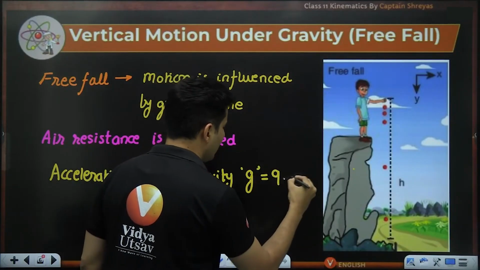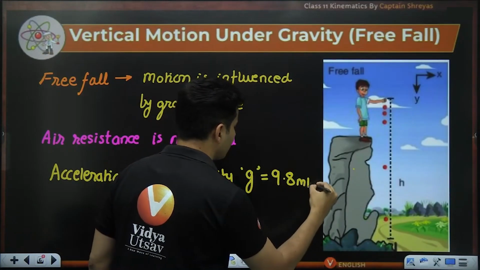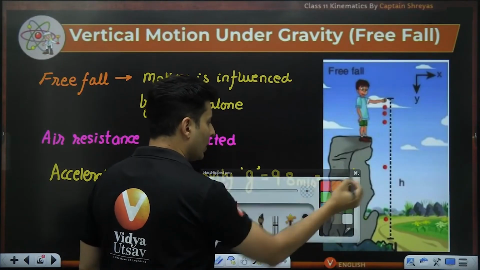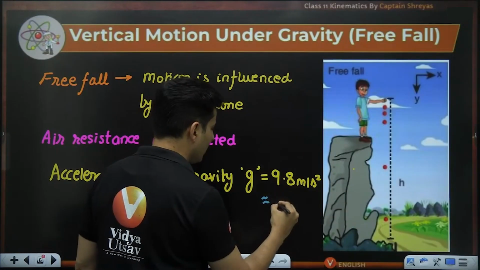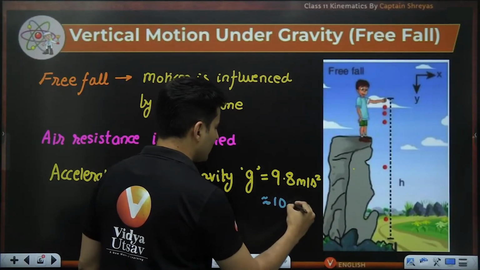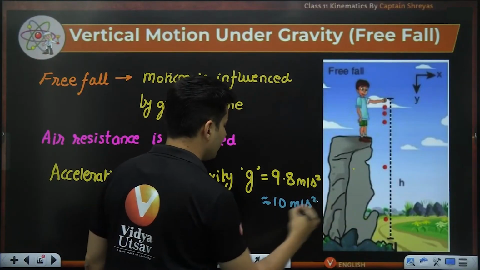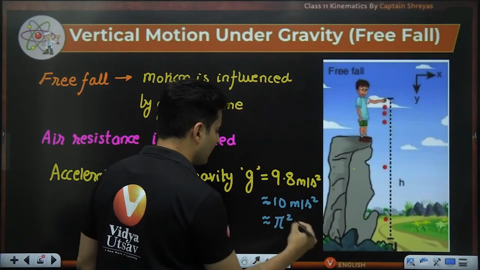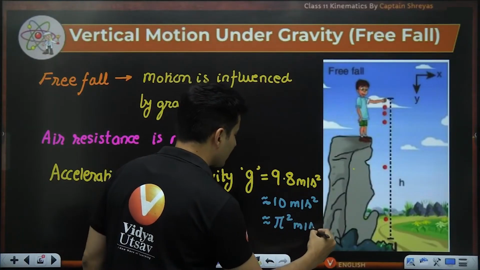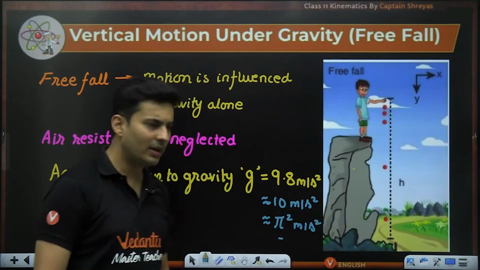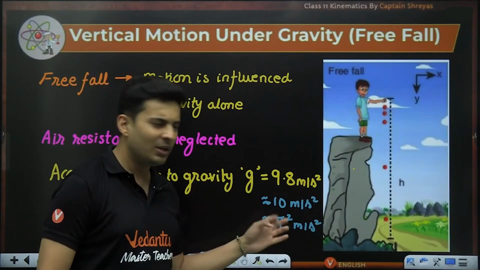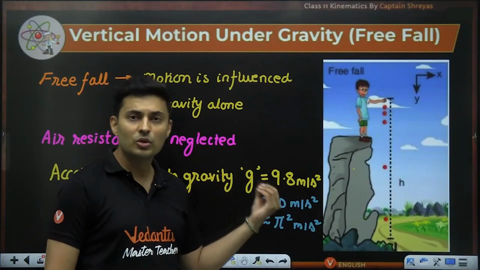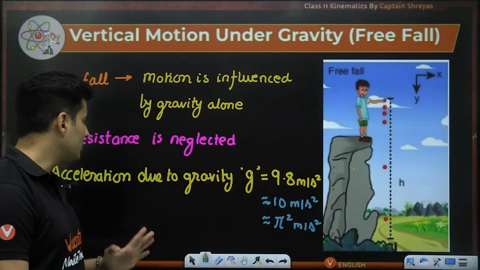It is 9.8 meters per second square, but we can usually approximate it as 10 meters per second square, or even pi square meters per second square, because pi is 3.142. So if you square it, you will get close to 9.8. So these are the approximations which are usually used in most of the questions.